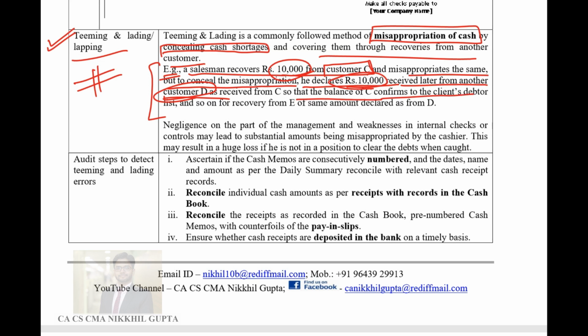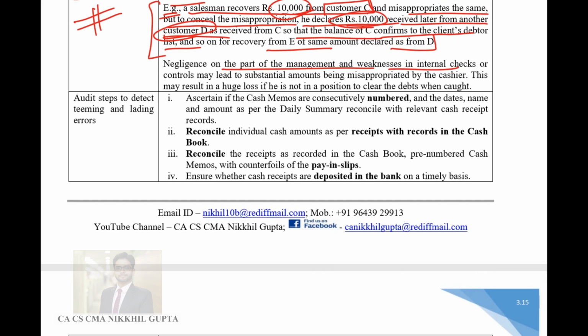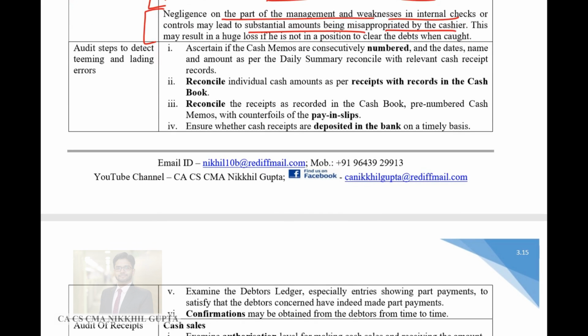So that the balance of Mr. C conforms to the client's debtor list, and so on for the recovery from E. When E gives the payment, the salesman says that this recovery has been made from customer D. This goes on and on until the employee resigns, and one fine day the employee resigns and goes away from the company, and then this fraud comes into the picture. Negligence on the part of the management and weaknesses in internal checks or controls may lead to substantial amounts being misappropriated by the cashier. This may result in a huge loss. This is known as teaming and lading error.